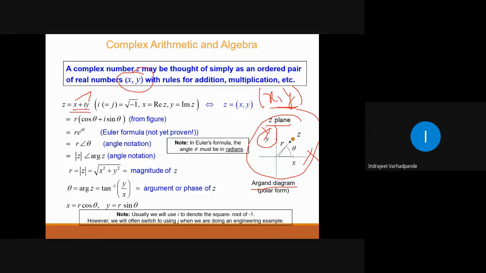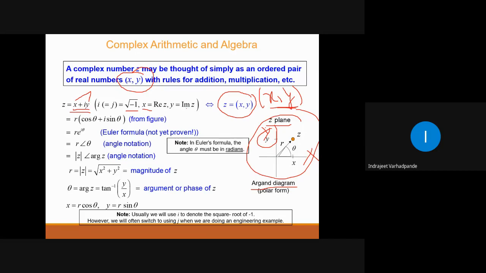An imaginary number can be written in the form of i or j. The value of i is the square root of -1, or i squared is equal to -1. The real part of z is x, the imaginary part of z is y, and it is an ordered pair x comma y. Now you can convert it into polar form.